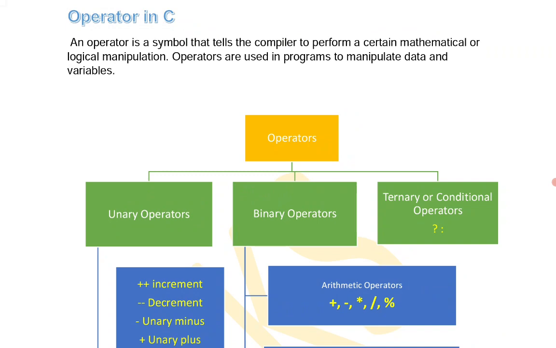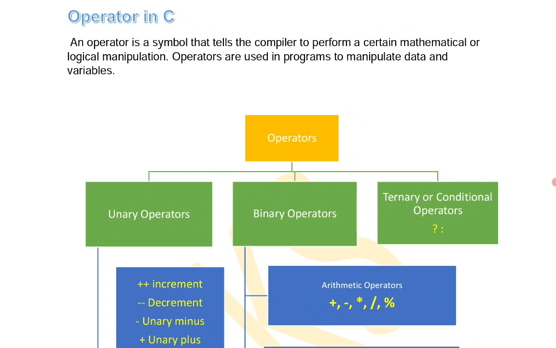So operators and operands. What are operators? For example, in an expression. What is an expression? For example, sum is equal to a plus b plus c, or average is equal to a plus b plus c by 3.